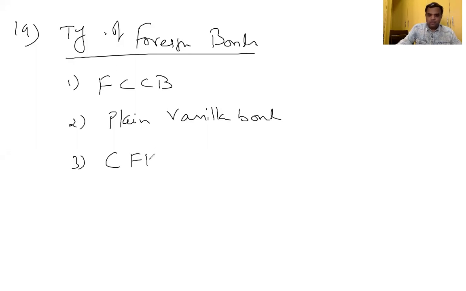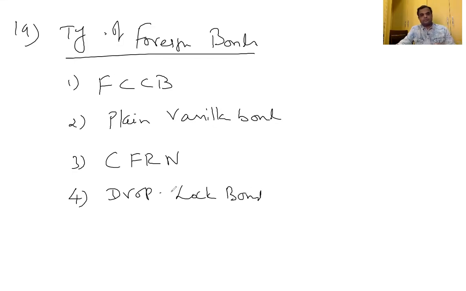Convertible floating rate note. Drop lock bond. Convertible floating rate note is long term in nature. Drop lock is a short-term bond.